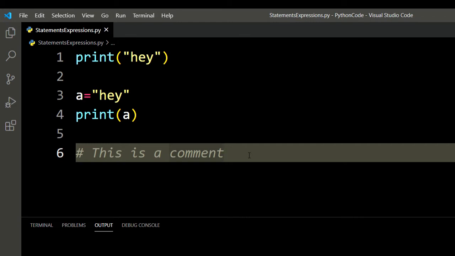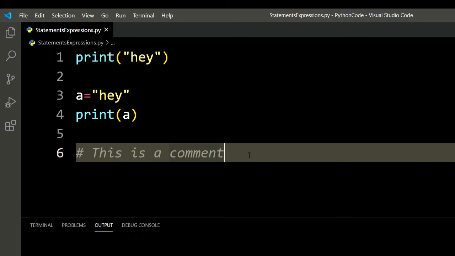Now this can be used to explain the Python code. Like if you have written some nice long working complicated code a long time ago and now you have to revisit it or maybe you have to modify it or something, trust me, you will have to spend a lot of time to parse through the code to understand what exactly each part of code does. So here we can use comments, just like one line explaining the block of code. Later it's gonna save a lot of time, trust me. Now comments do not only have to be text to explain the code, they can also be used to prevent Python from executing the code.